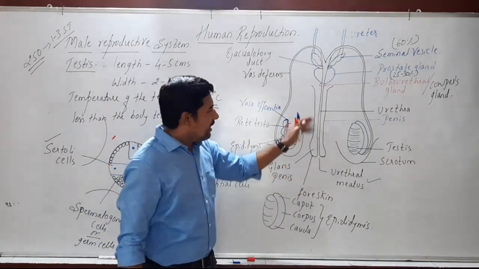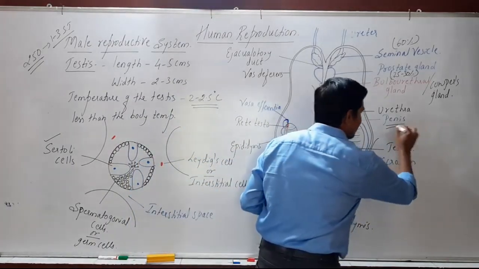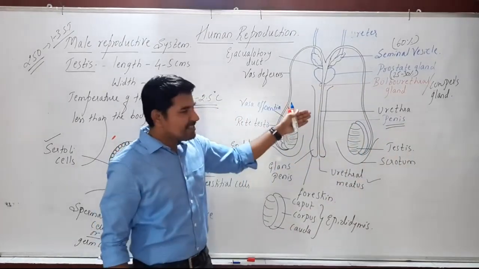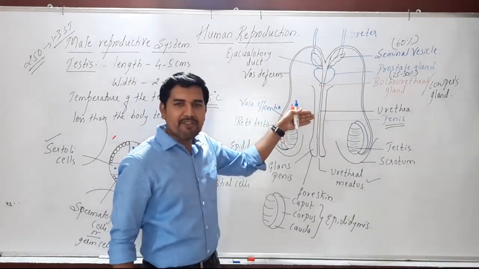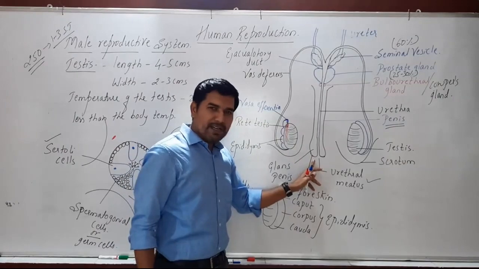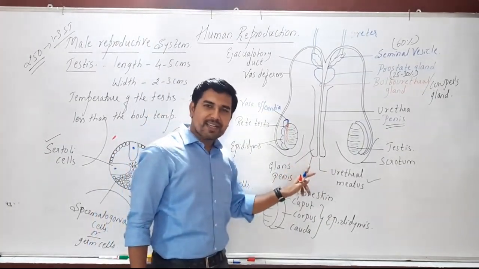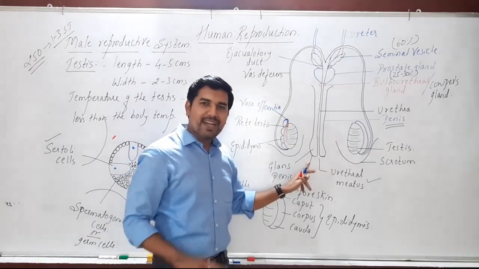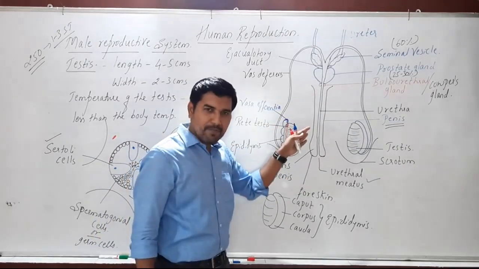Then the external male genitalia, we call it the penis. This penis is divided into two parts. The first part is called the shaft, and the end part or the tip part is called the glans penis. The glans penis is a little bit bulged, and hence it is also called the head of the penis, and this is the shaft.